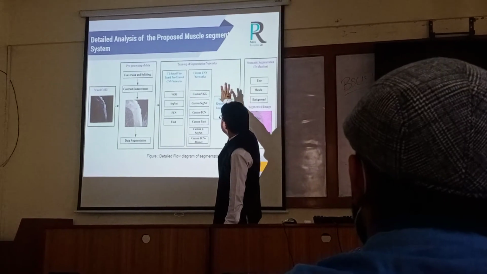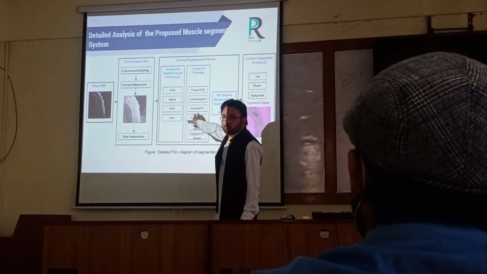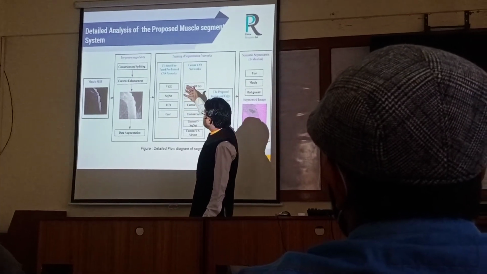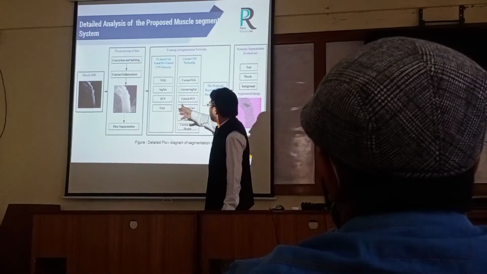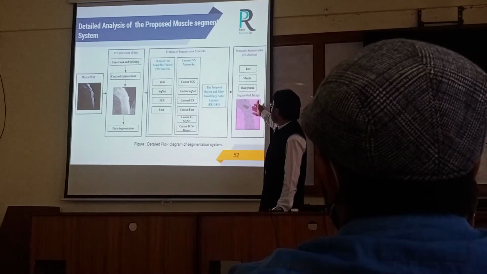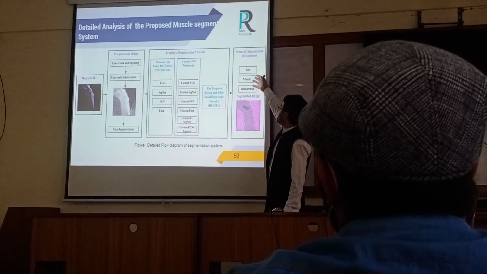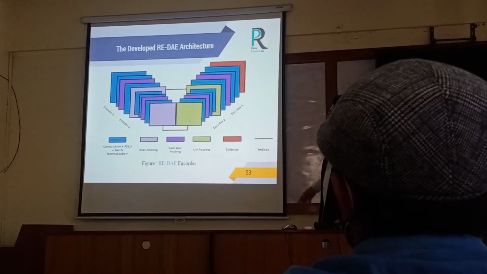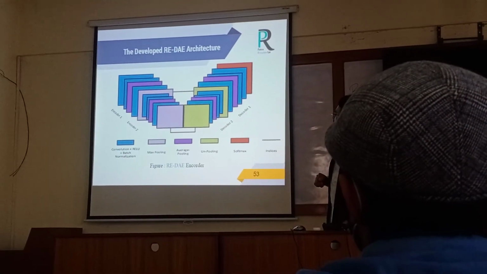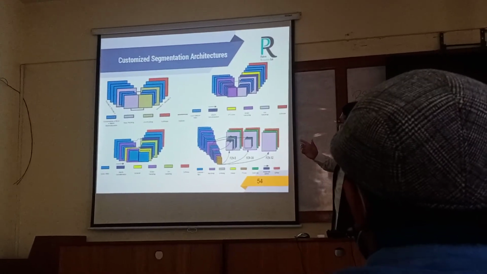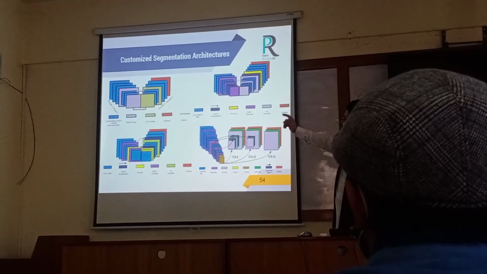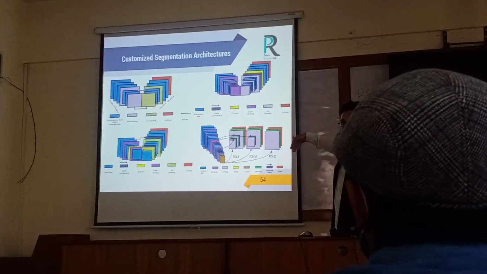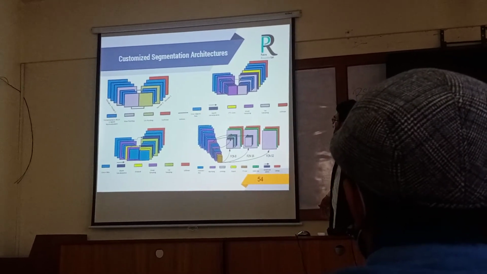In the segmentation system setup, we customized our own proposed architecture by incorporating some additional layers, as well as introducing the concept of transfer learning. This is the proposed architecture, and as a result we have a three-class problem: tear, muscles, and background. This is our proposed region edge-based deep autoencoder architecture. There are also customized architectures, such as customized SegNet, customized U-Net, FCN and VGG16, and other customized architectures.